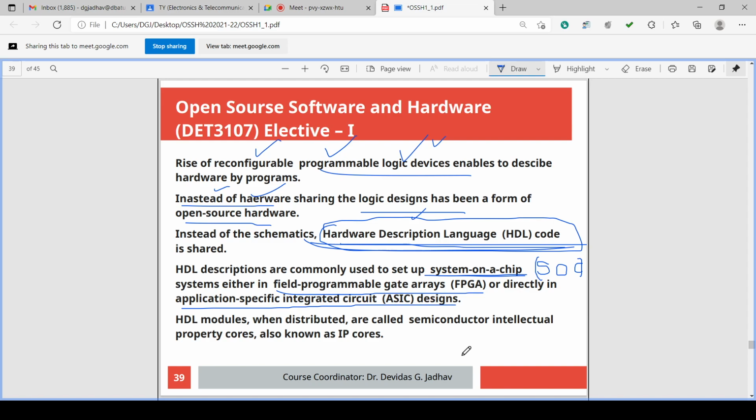So the HDL module, the language program that you have made to build an IC, is called a semiconductor intellectual property core. Intellectual property, you know, IP is whatever you developed by brain, whatever technology developed by your brain, you can register as intellectual property. That may be software, that may be a hardware design, that may be a hardware description language module. So all these are intellectual properties.